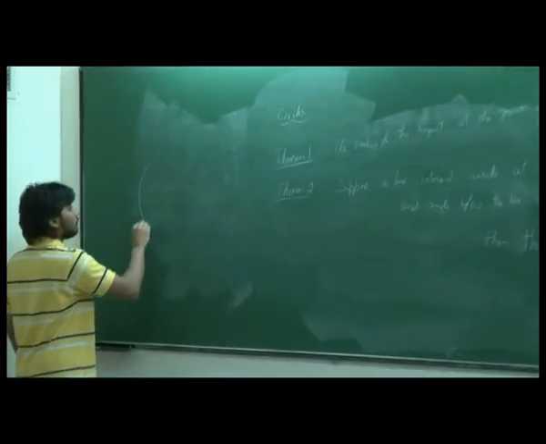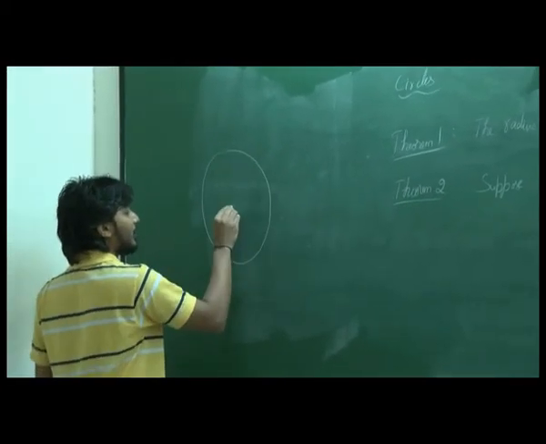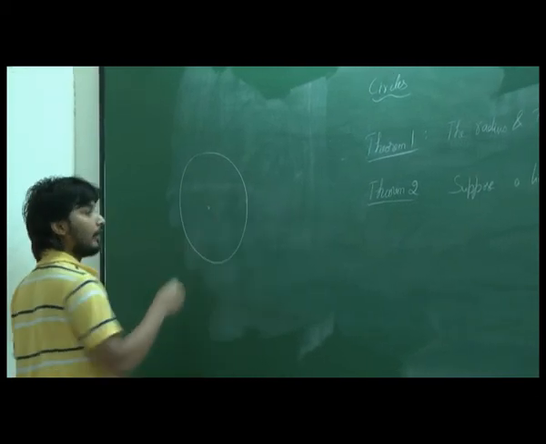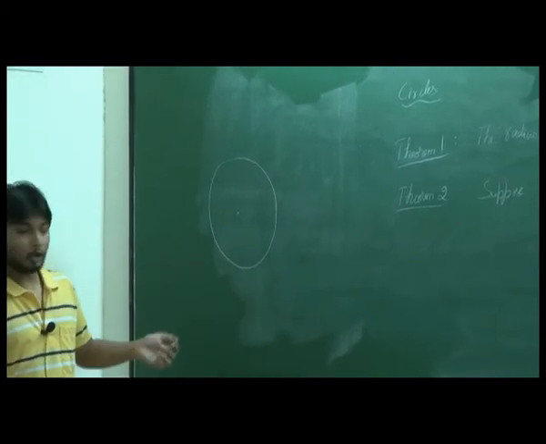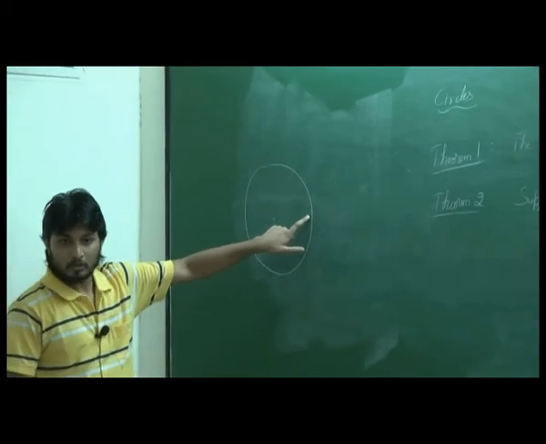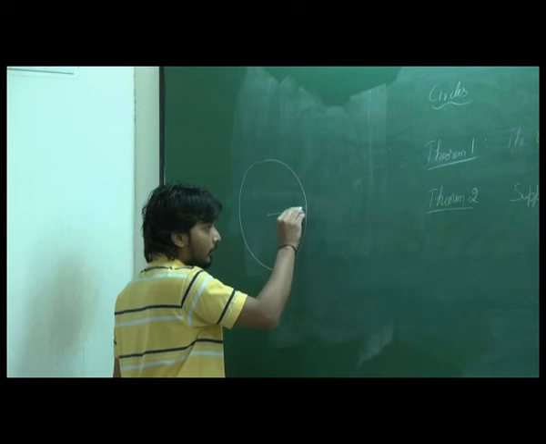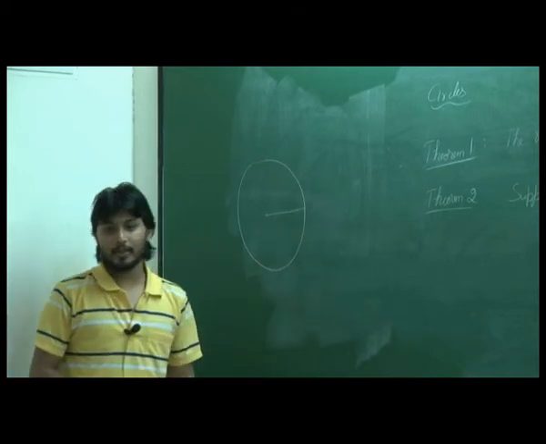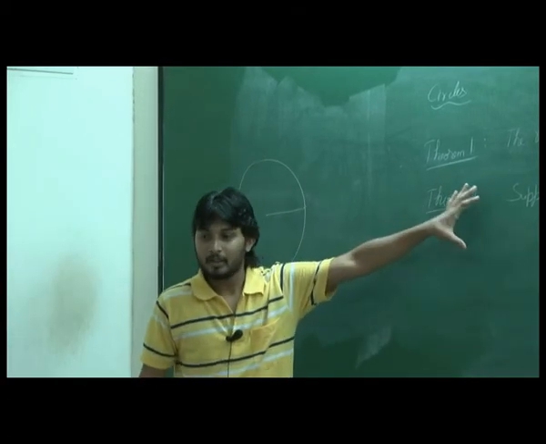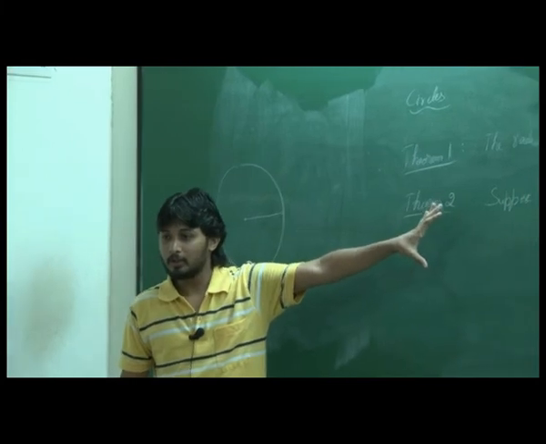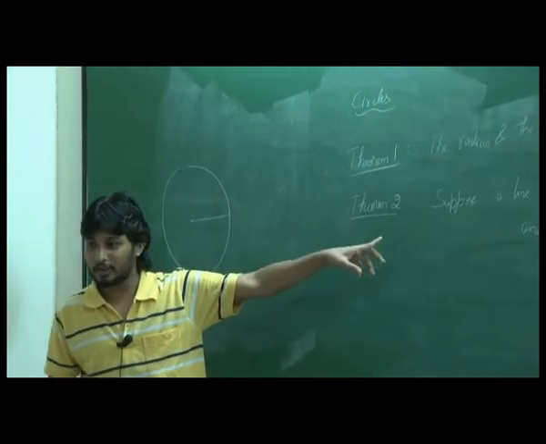So now, suppose there is a circle, and someone asks me to draw a tangent at this point. So now it's enough if I take this radius and draw a line which is perpendicular to this radius, because we have proved that if we draw it to be perpendicular, then it's a tangent. That is what theorem 2 said, right?